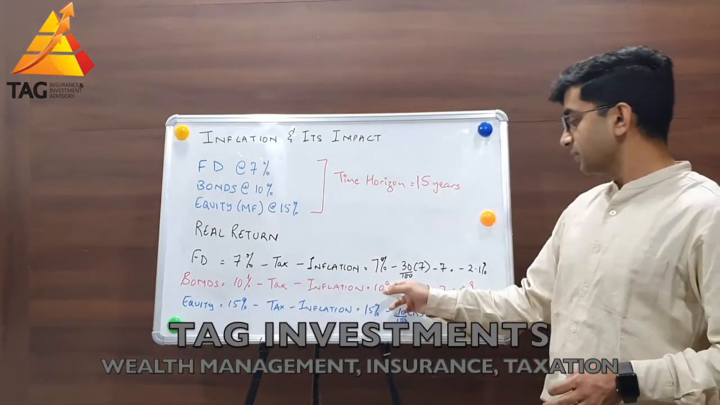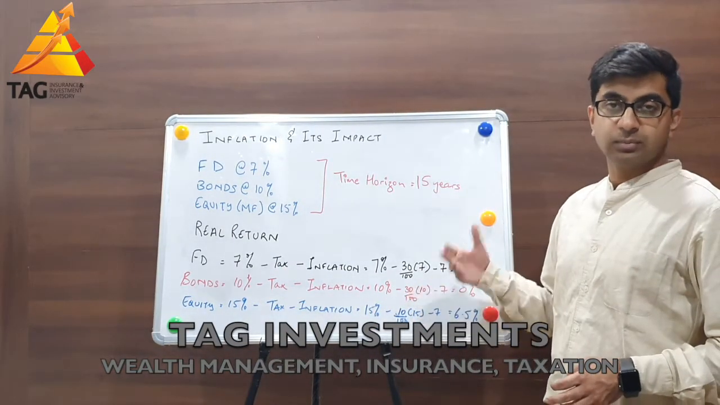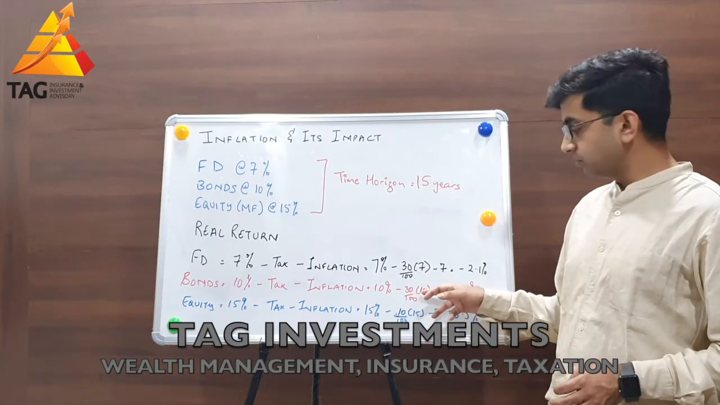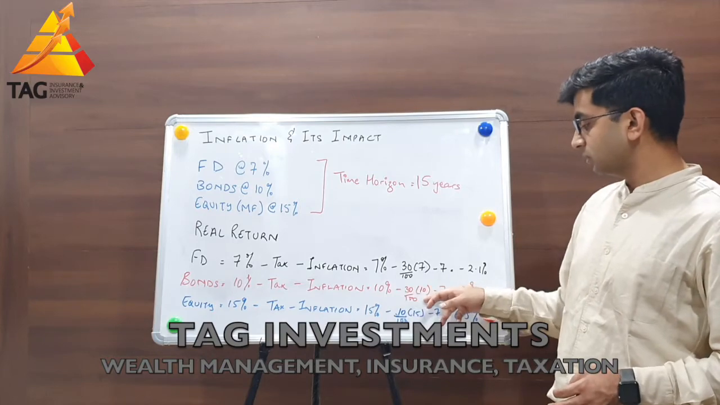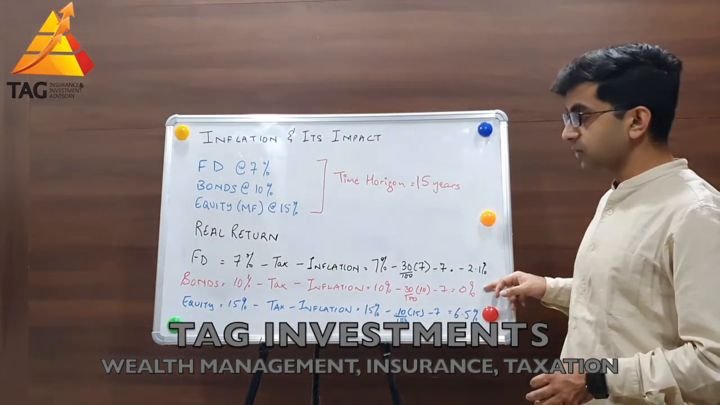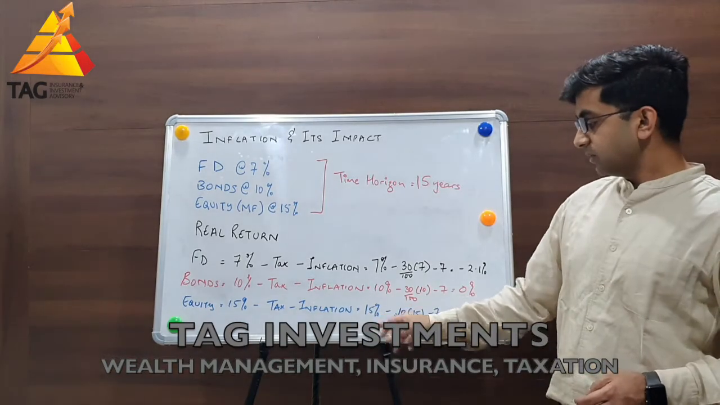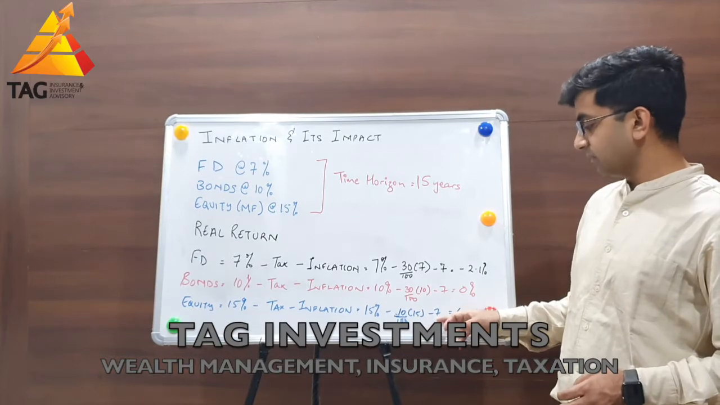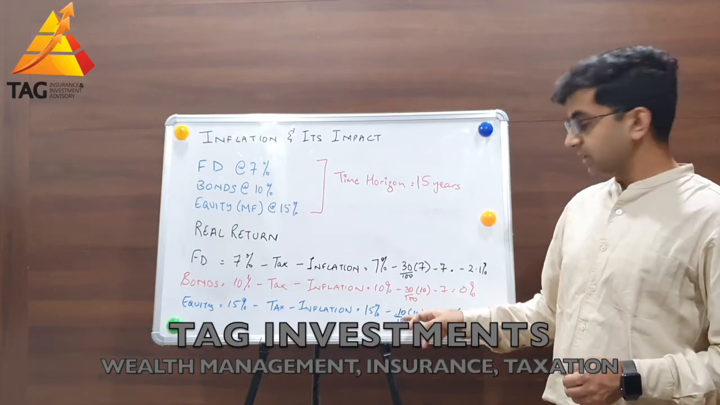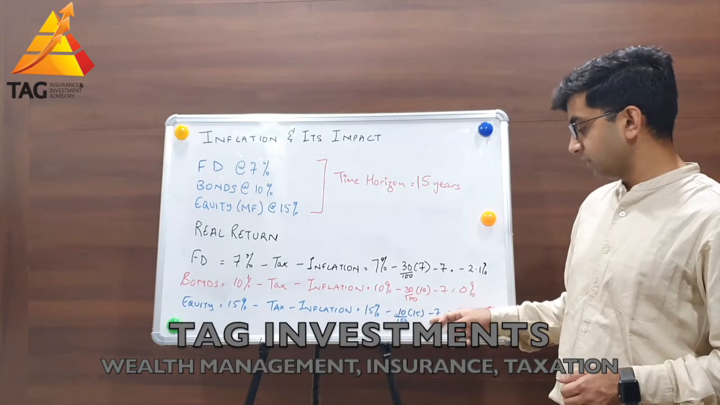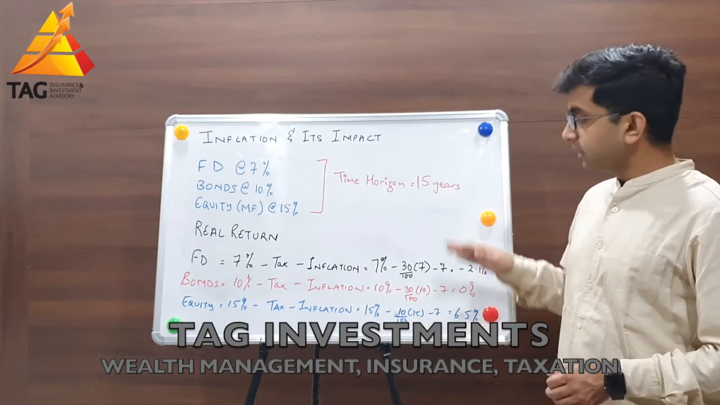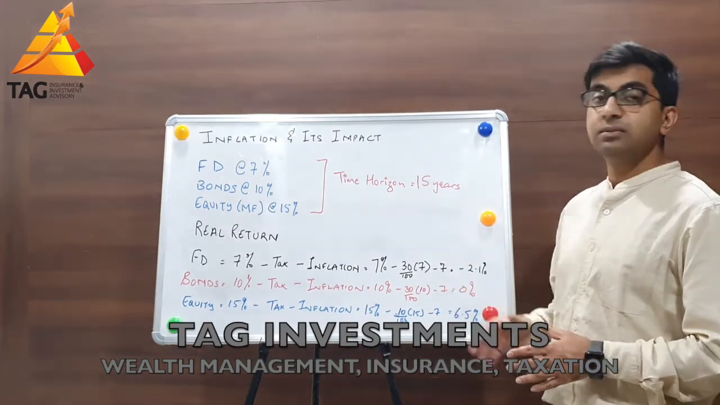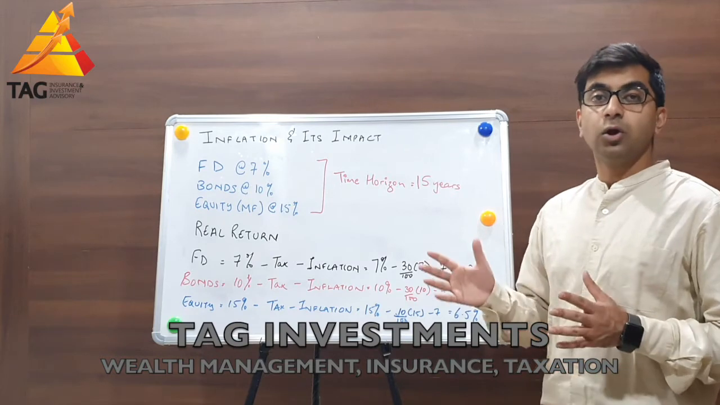In bonds, 10%, again we are assuming that somebody investing in bonds is in the highest tax bracket. So 10% minus 30% of 10 minus 7. So 10 minus 3 minus 7, so the real return would be 0%. In equity, 15% minus 10% of 15, which is 1.5, minus 7, which is the inflation rate. The taxation rate in equity is 10%. So 15 minus 1.5 minus 7 is equal to 6.5. Thereby clearly showcasing that equity stands out to be the best asset class in terms of returns in the long term.